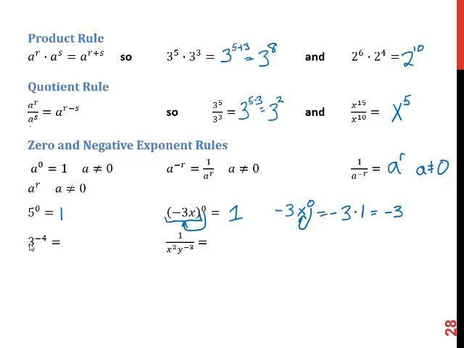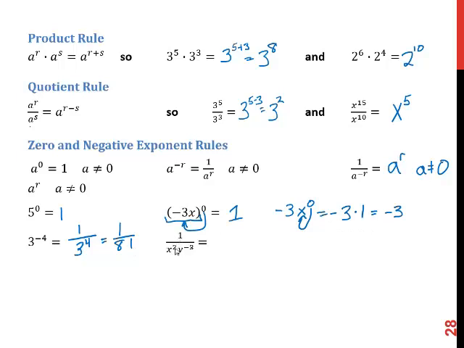Looking at these negative exponents, 3 to the negative 4th would be the reciprocal of 3 to the positive 4. So if you're asked to write this with non-negative exponents, you would write it as 1 over 3 to the 4th, or because this isn't very hard to multiply out, 3 times 3 times 3 times 3 is 81, so 1 over 81.